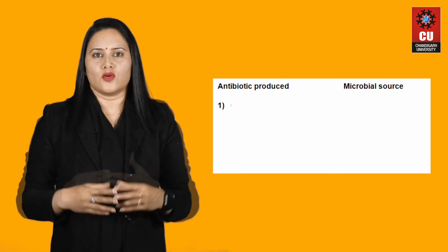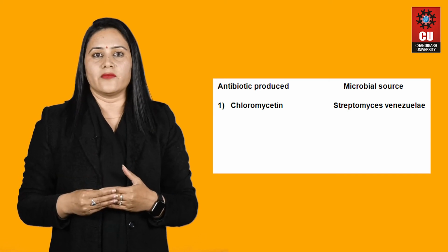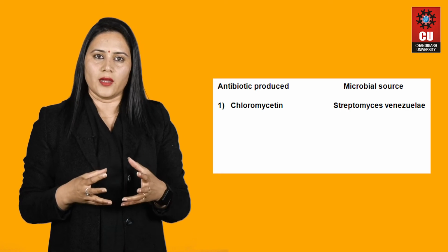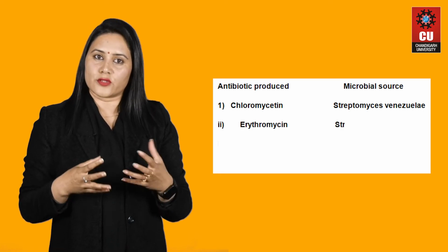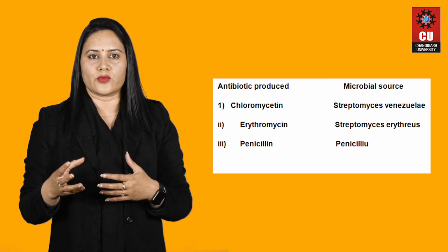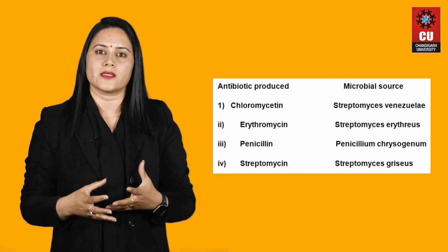The first is chloromycetin, which was produced from Streptomyces venezuelae. Then erythromycin is also produced from Streptomyces, and penicillin, as you know, is produced from Penicillium, and streptomycin is produced from Streptomyces griseus.